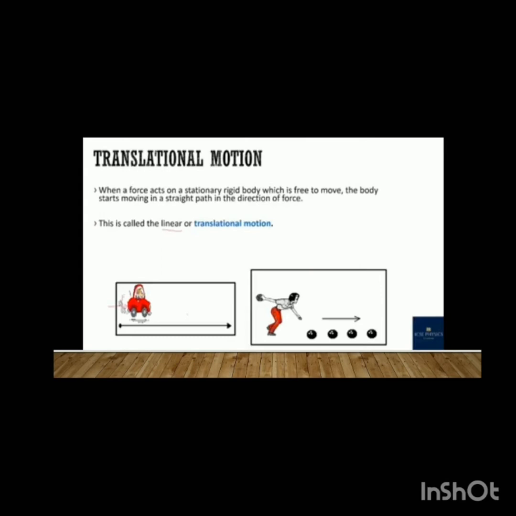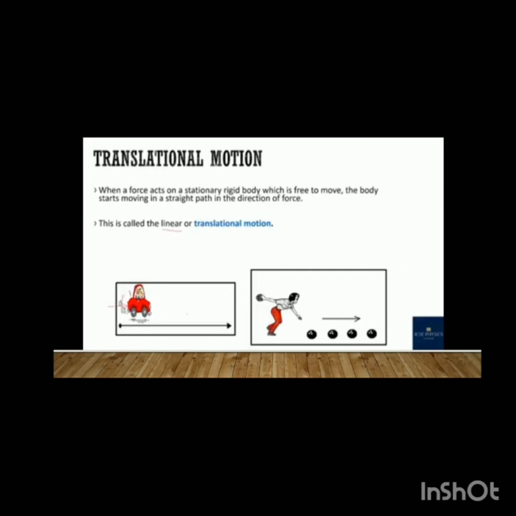When you apply a force to a body, that body should move in a one dimensional or straight path. Such a type of motion is called linear motion or translational motion. See the definition of translational motion. When a force acts on a stationary rigid body which is free to move, the body starts moving in a straight path in the direction of force. This is called linear or translational motion.